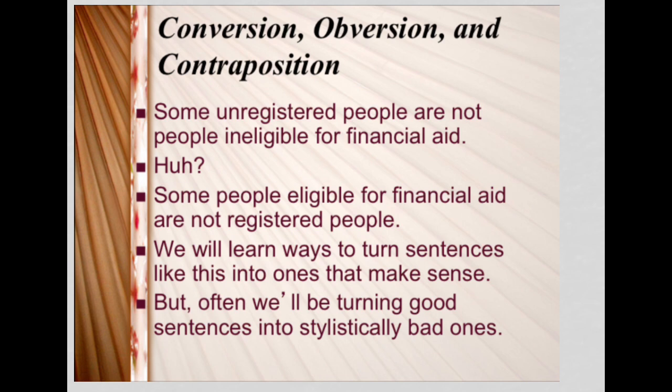So, as I say here, we're going to learn ways in this section to turn sentences like this one into ones that make sense. But also, because these techniques work both ways, we will often be turning good sentences into stylistically bad ones. So in terms of doing the exercises in this section, it's not like we're consistently, quote unquote, improving the sentences. But what we will be doing is performing conversion, obversion, and contraposition, these operations, on the sentences. I'll talk to you about how to perform these operations here. In this video, we'll just focus on the first one, conversion. And then in the next video, we'll look at obversion and contraposition.